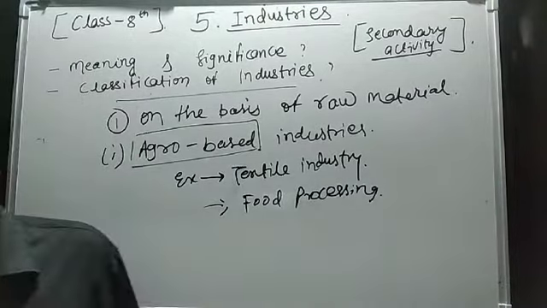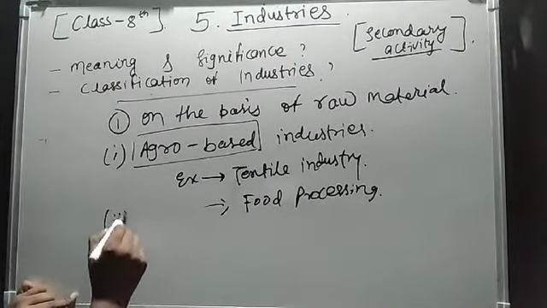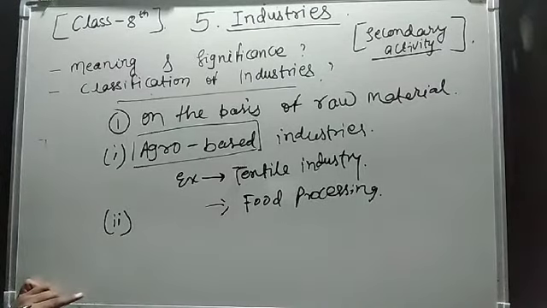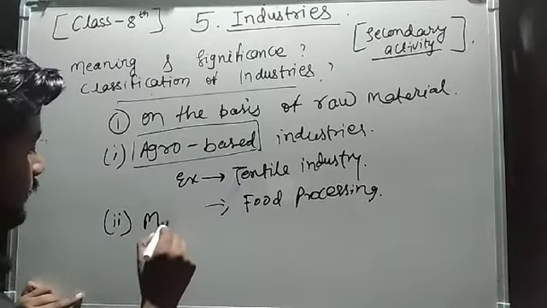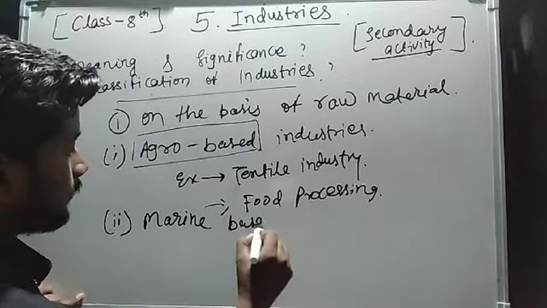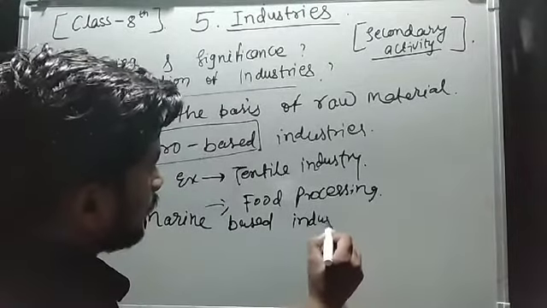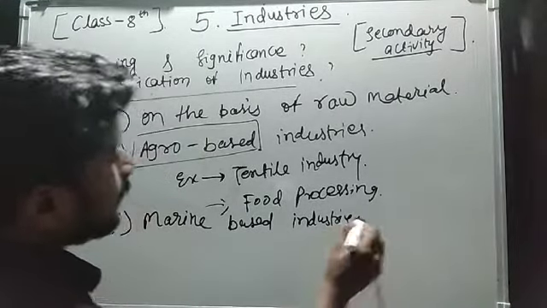Okay, so another type of industries on the basis of raw material will be the marine based industries. So what are marine based industries?